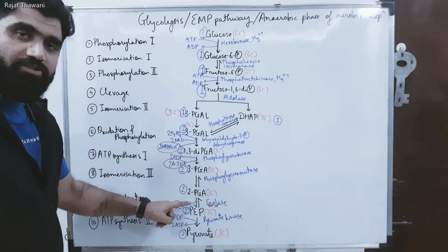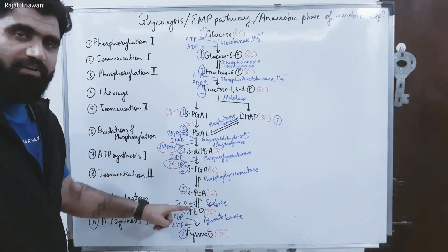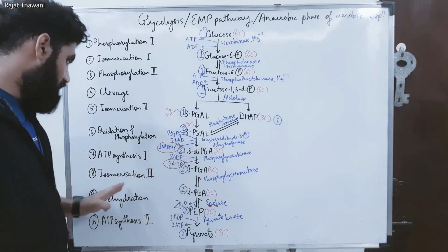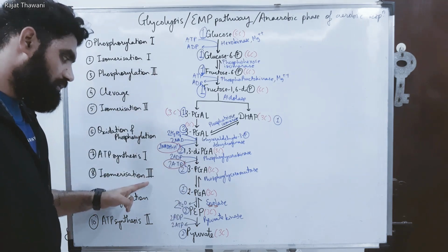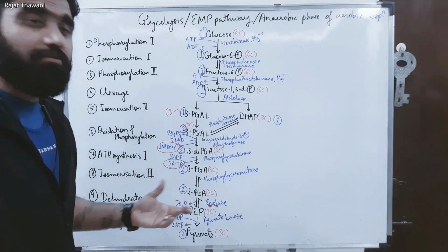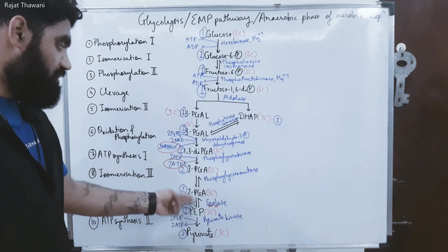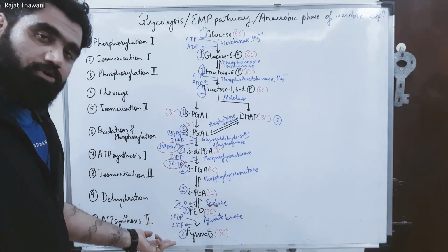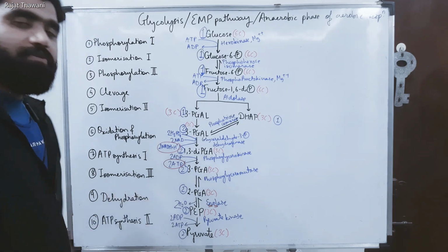Then isomerization takes place. Mutase means it's a kind of isomerase only. 2-PGA is an isomer of 3-PGA. So again isomerization, already 2 have occurred, so 3. Then 2-PGA converts into PEP by removal of a water molecule, that is nothing but dehydration. See, dehydration. This is also a reversible step. And finally, again ATP is being produced here, so you can see there is ATP synthesis 2.